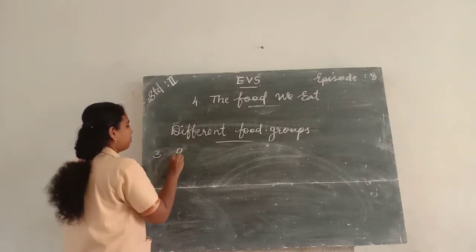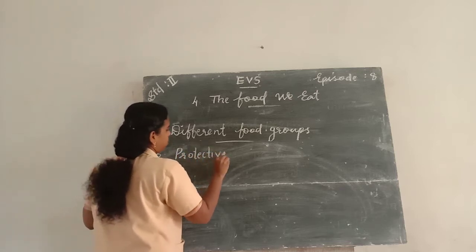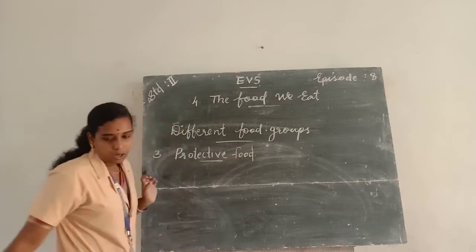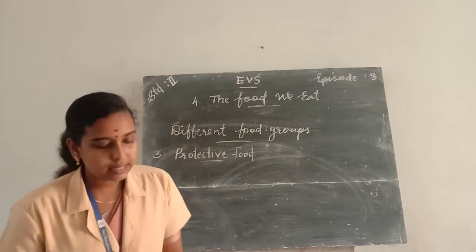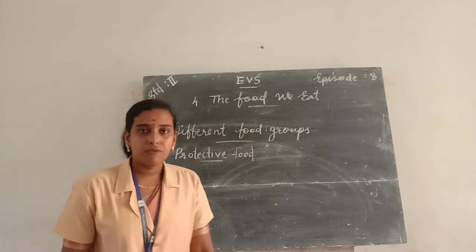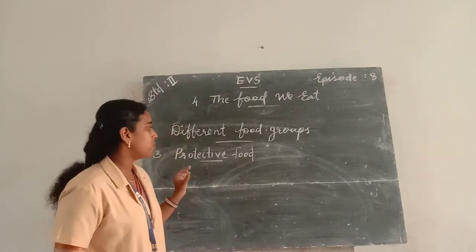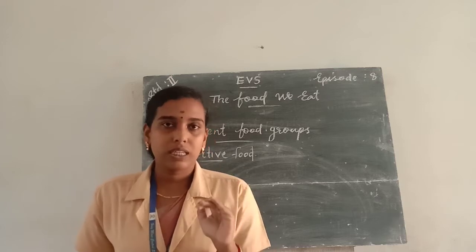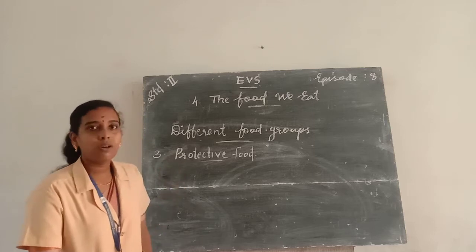Third one, protective food. Protective food means the food items that protect us from diseases and help us to stay healthy are called protective food. Protective foods protect us from diseases. And examples for protective foods are fruits and vegetables. So we eat a lot of vegetables because it protects us from diseases and they are known as protective food.